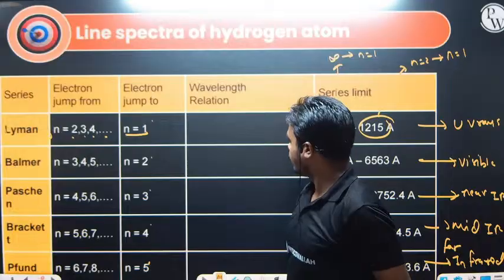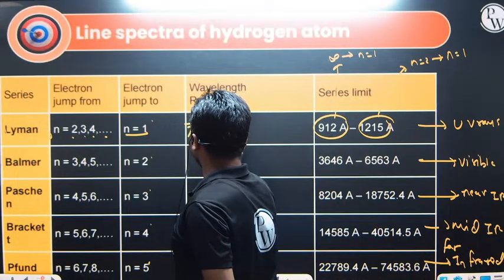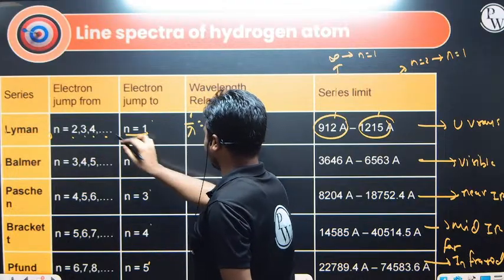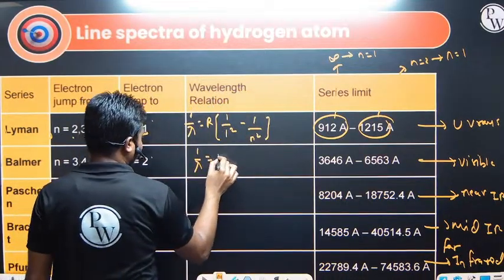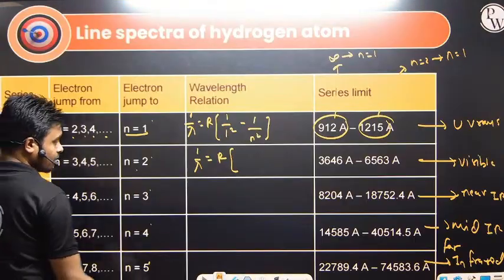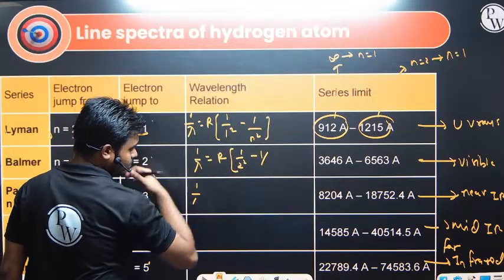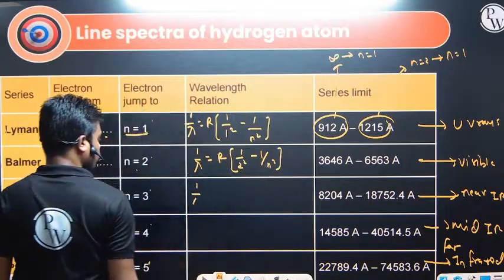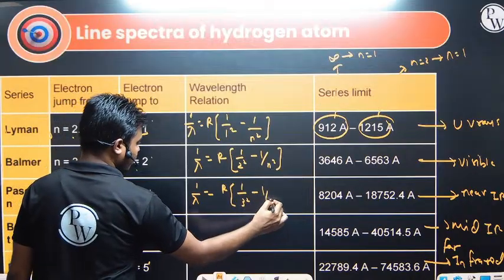What is the wavelength relation? We write 1 by lambda is equal to R times, with n final equal to 1, 1 by 1 square minus 1 by n square. Second, 1 by lambda is equal to R times 1 by 2 square minus 1 by n square, where n is 3, 4, and so on. Then 1 by lambda is equal to R times 1 by 3 square minus 1 by n square.